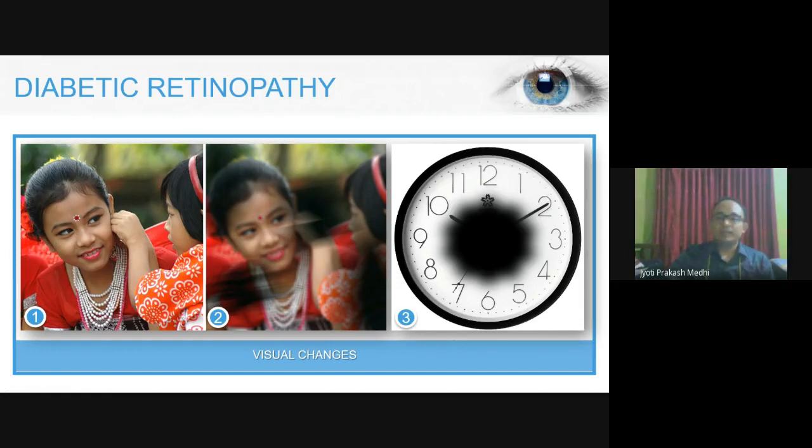Now, going to a doctor for a checkup when we are having this kind of difficulty is very difficult for the patient, because by the time the person sees blurring of his vision, it is very late, and if it is not cured at the earlier stages, the person may become blind.